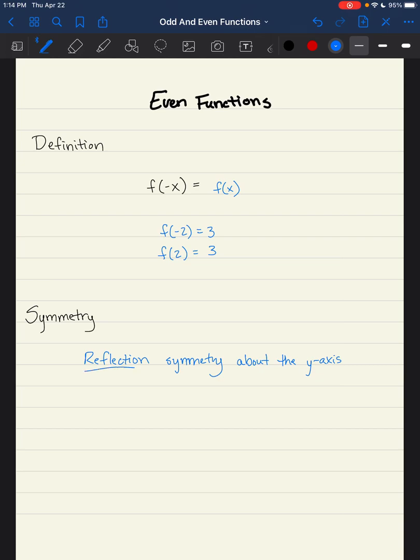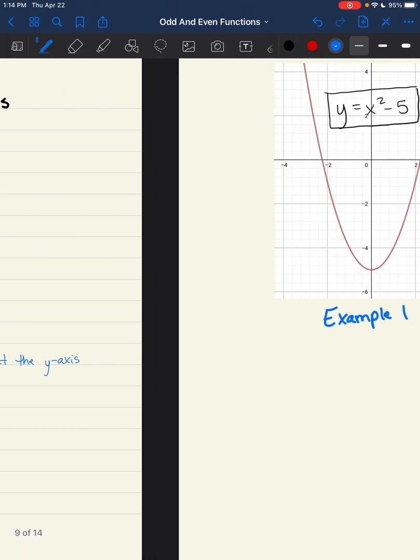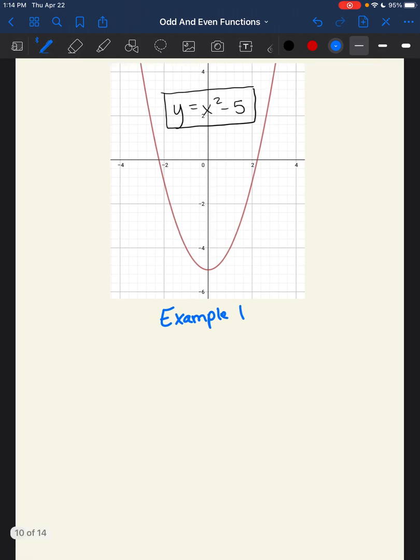So again, I'm looking for reflectional symmetry. So something like folding it in half should show us what it looks like. Now, my first example is this x squared minus 5 function. My line of symmetry is actually this y-axis. And if you notice, on both sides of this y-axis, I have the exact same point.